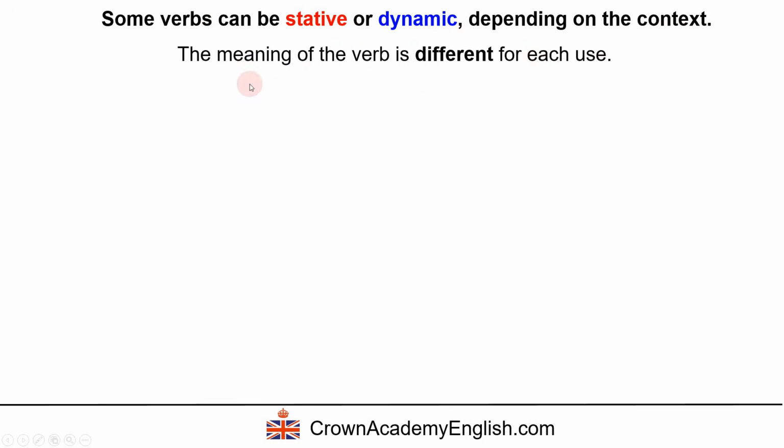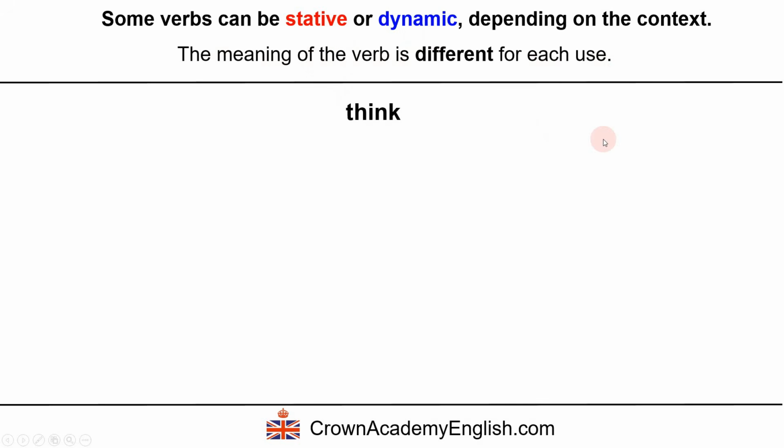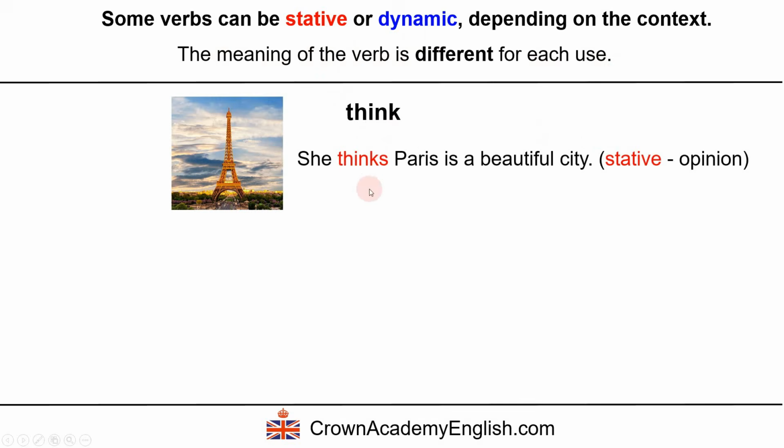And very important, the meaning of the verb is different for each use. So for each verb, when we use it as a stative verb and a dynamic verb, the meaning of the verb changes. Okay? I'm going to give you a very, very common example. The verb think. So here we have the verb think as a stative verb.